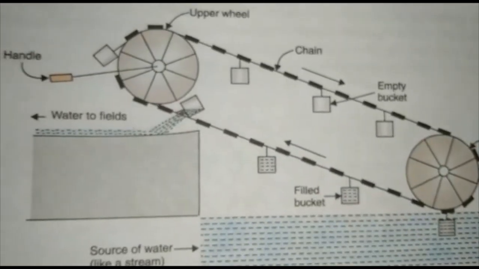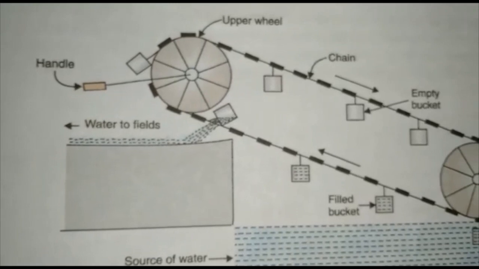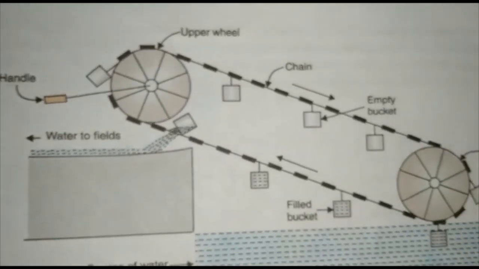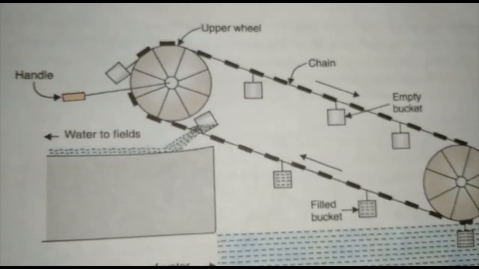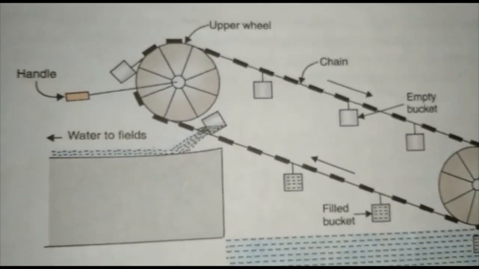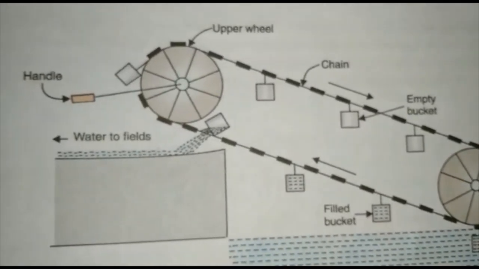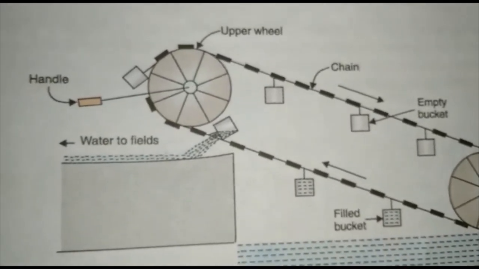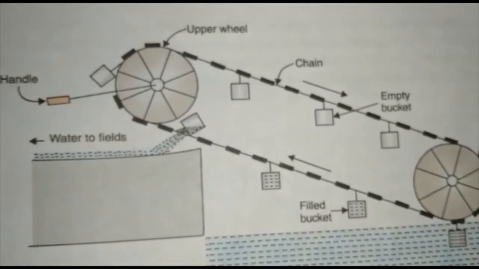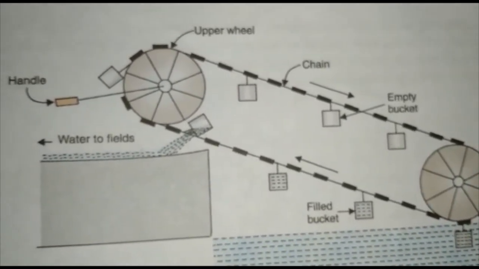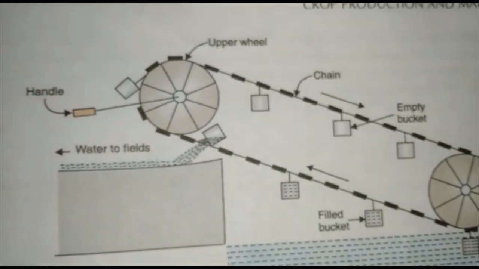In this picture, we can see the chain pump system. Chain pump is an arrangement to lift water from a source of water like a stream, pond or lake so as to provide irrigation in the fields. A chain pump consists of two large wheels, one fixed at the lower level of the water source and the other fixed at the higher level above the fields.